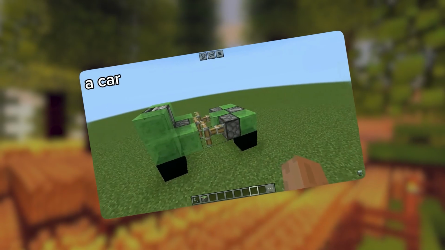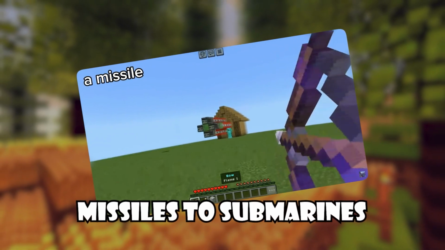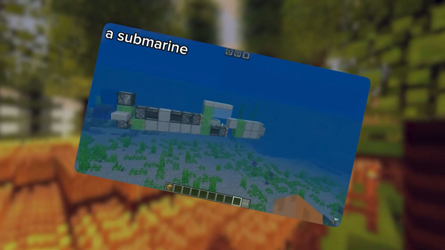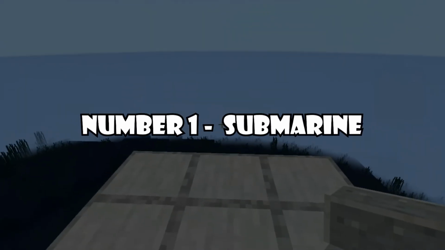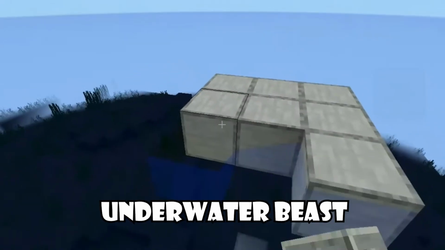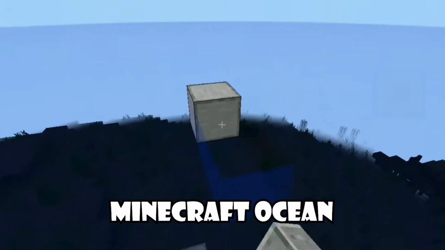Ready to move your redstone game to the next level? These insane vehicles from missiles to submarines will kickstart that journey for you. Number 1, submarine. You can't miss this underwater beast gliding through your Minecraft ocean.